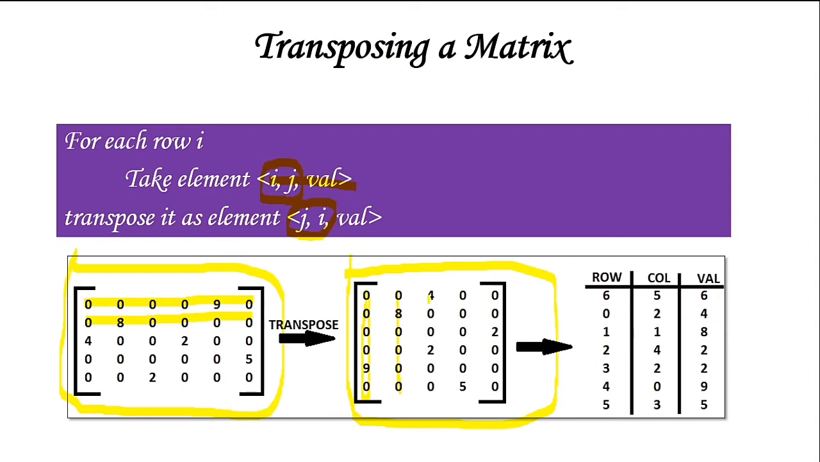Then once again write all the values: 4, 8, 2, 2, 9 and 5. The order may change but the values are the same, and write its row and column. So this is the triplet representation after transposing a matrix.